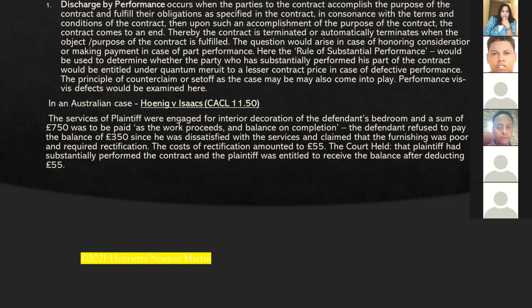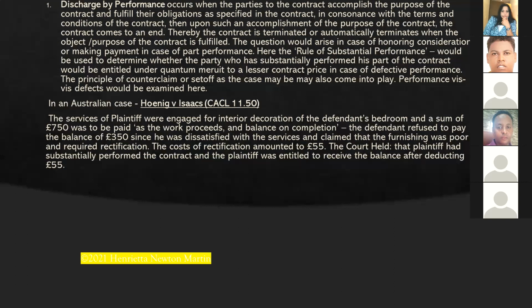For example, in an Australian case, Hoenig versus Isaacs, the services of the plaintiff were engaged for interior decoration of the defendant's bedroom, and a sum of £750 was to be paid as the work proceeds, and the balance on completion.